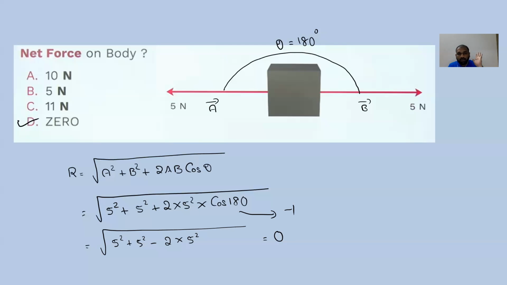Any doubt in this, all of you? How I applied this formula? Did you understand? Yes, sir. Okay, fine. So the value itself is 0, so there is no need to check the direction also. Fine. We will move to the next problem.